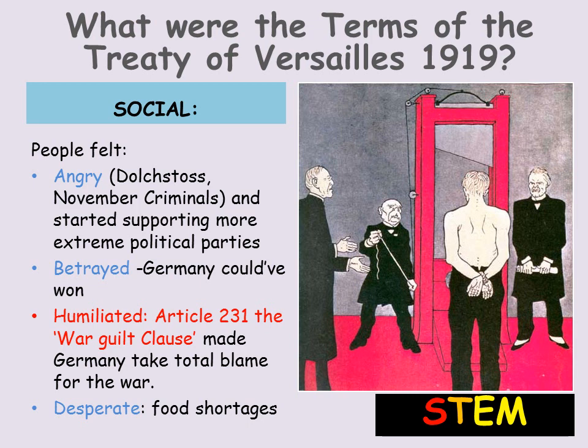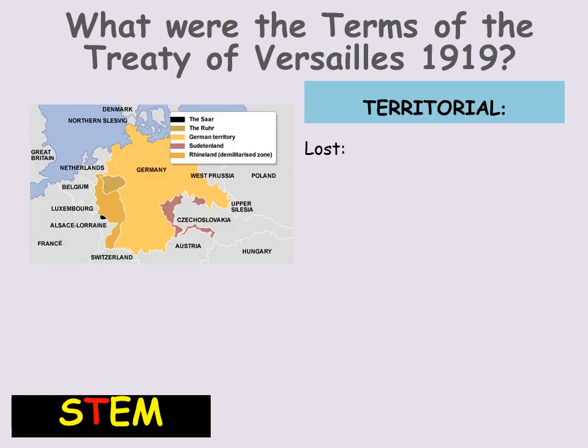Just point out this cartoon to you before we move on. So this is essentially summing up how people felt. Germany is the man with his hands behind his back walking towards a guillotine. A guillotine, of course, is a contraption designed to execute you, to kill you, to finish you off. The 3 people standing around are the politicians of the Allied countries who decided on the terms without Germany having a say. So from the left to the right, you've got Woodrow Wilson. You've got then Georges Clemenceau, he's the one holding the guillotine because it's a French contraption. And then on the right, you have Lloyd George, who is the British Prime Minister. Notice they're all looking at Germany, and Germany is going to get finished.